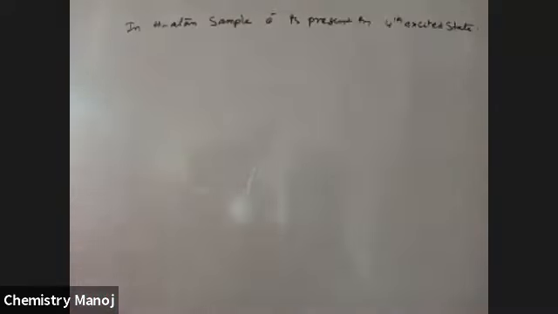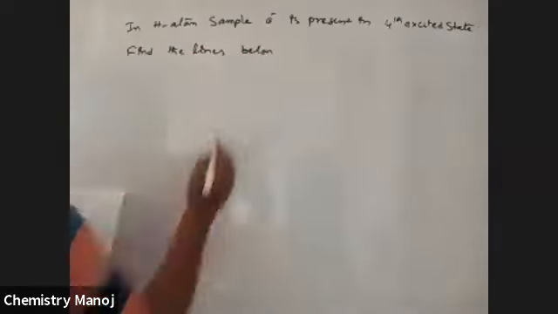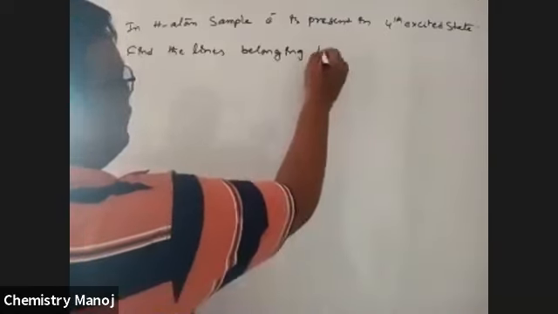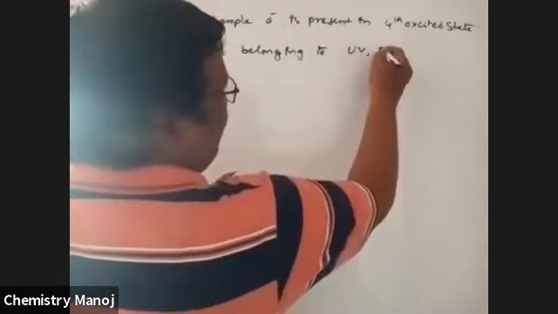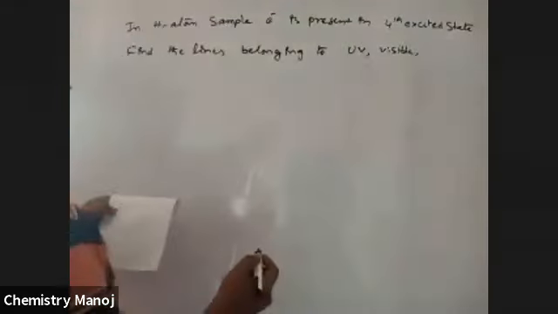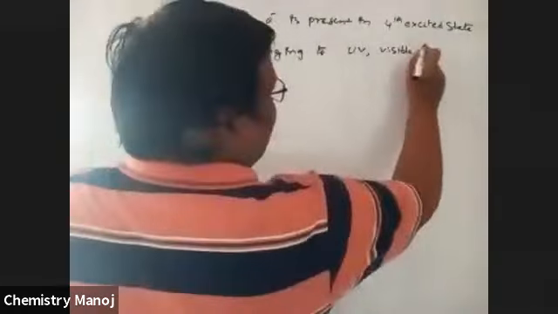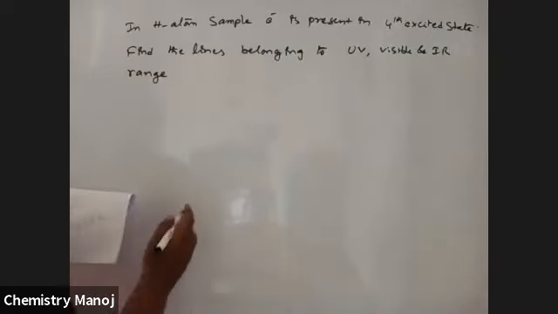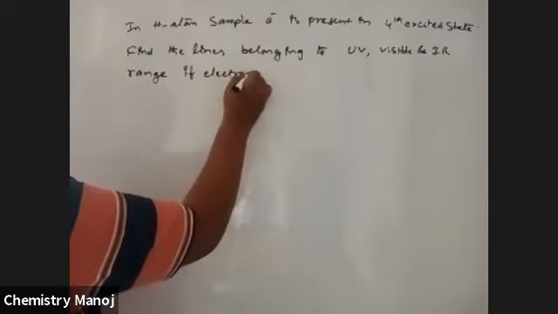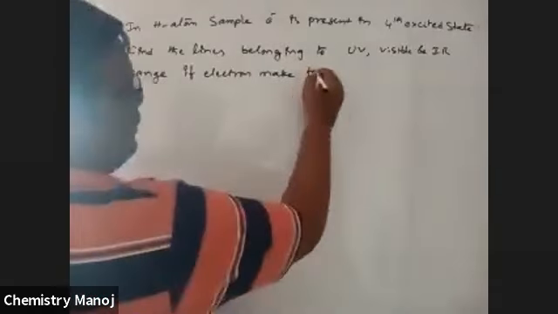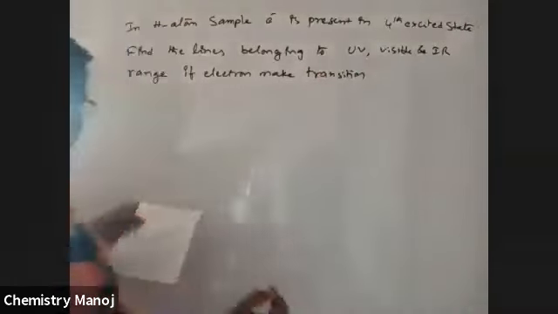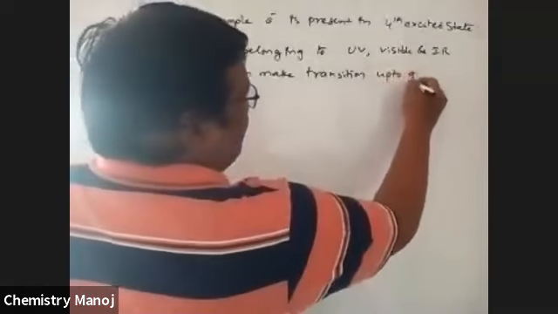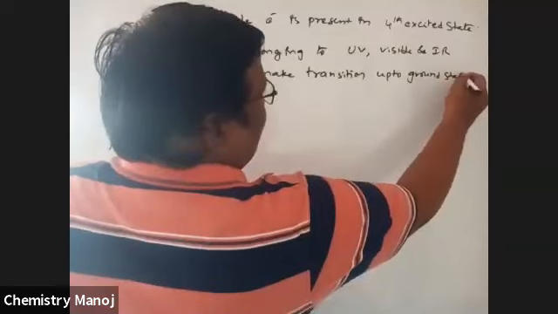Find the lines belonging to the UV, visible and IR range, if the electron makes a transition up to the ground state. So see how many are possible.